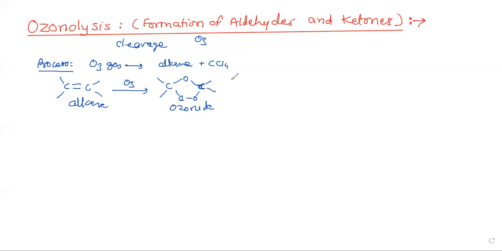This ozonide, on hydrolysis in the presence of zinc and water, has its bonds broken in this manner, so that you will get the carbonyl compounds.